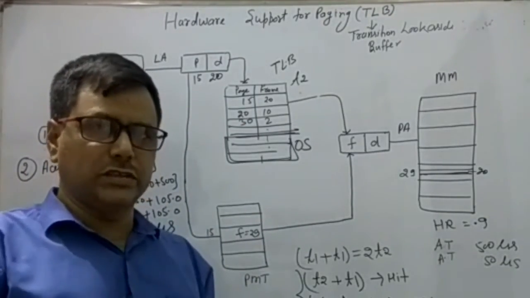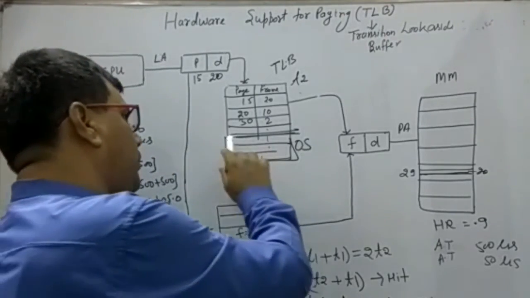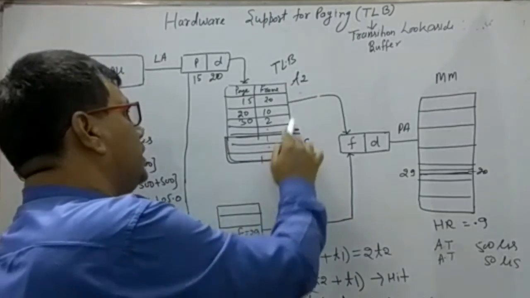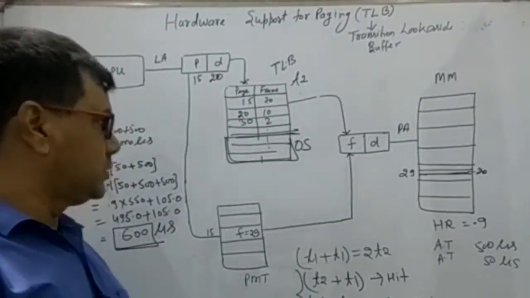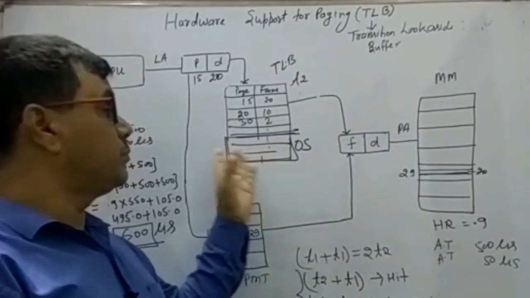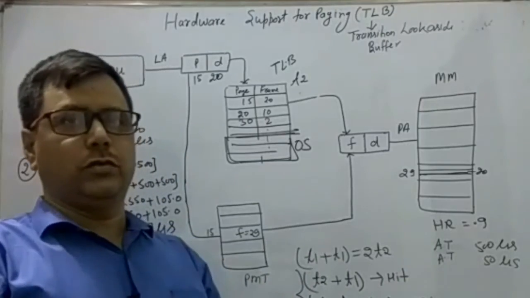So that will be cumbersome, that will take much more time. So another solution is that the operating system area is fixed, and the other area is used for the user processes, because the operating system process priority is much more. So this is also a solution for the TLB.